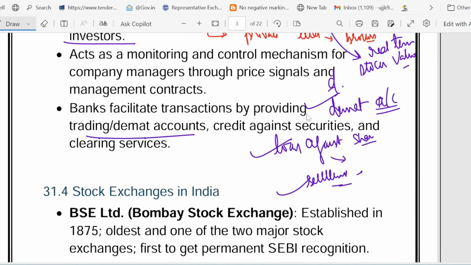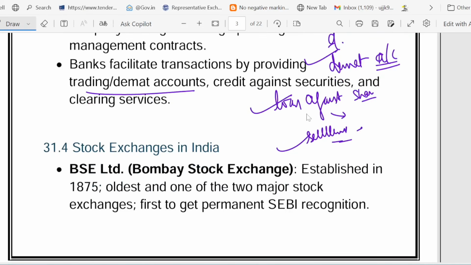Now, if we talk about India's stock exchanges, the big players are the BSE, the Bombay Stock Exchange. It was established in the year 1875. This is Asia's oldest, like the grandfather of the Indian market, and it was the first to get permanent SEBI recognition.